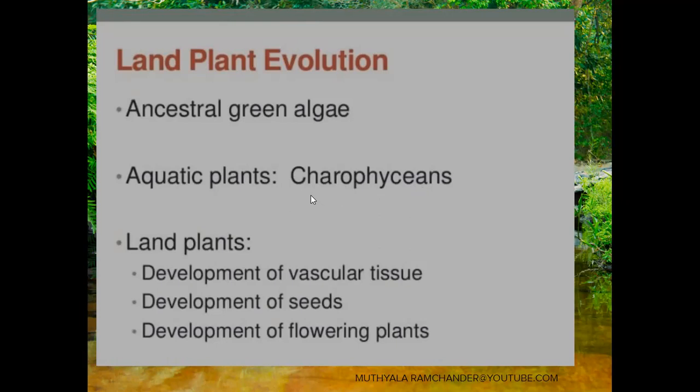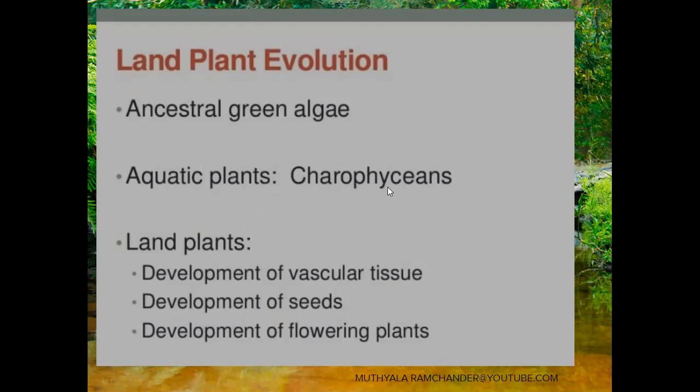From Cyanophyceae to Rhodophyceae, all plants developed only in the aquatic region.